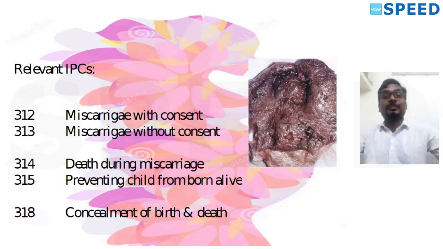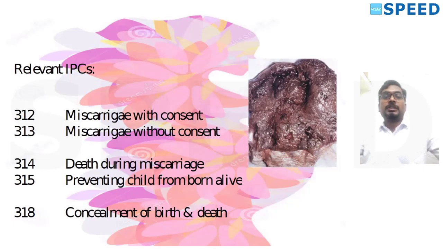You can say infanticide. Infanticide is applicable with respect to 315. Remember, infanticide can be punishable under section 315. So, preventing live birth or causing the infant to die, 315. Then 318 is concealment of birth and death. So only 5 IPCs: 312 miscarriage with consent, 313 miscarriage without consent, 314 death of the pregnant woman while doing miscarriage, 315 preventing live birth or causing the born child to die, and 318 concealment of birth and death.